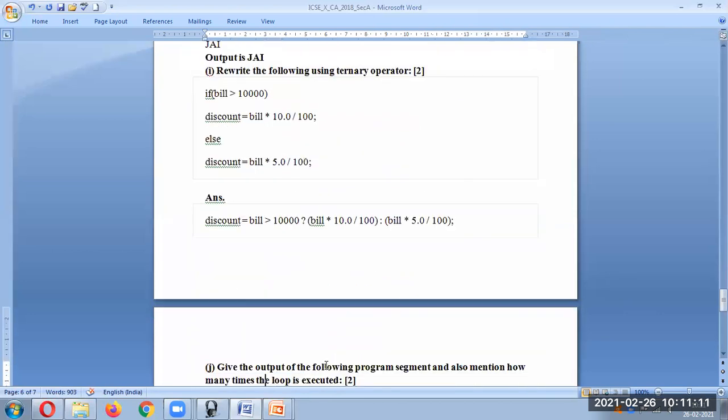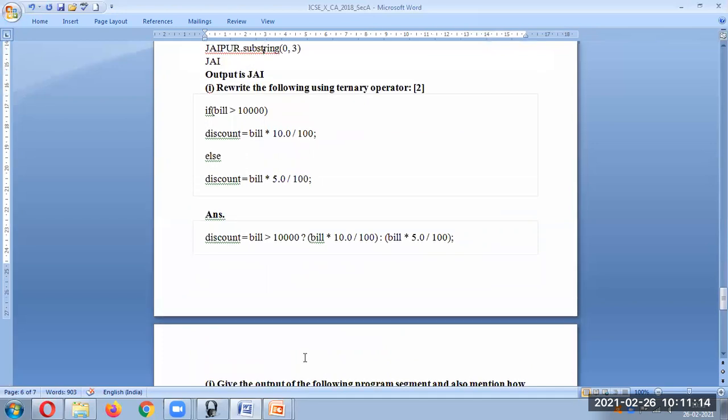Now question number I. Rewrite the following using the ternary operator. This is very simple. This is your condition. This is what should happen if it is true, and this is what if it is false. When you write the ternary operator, this is where you want to store the value, discount. So we'll write discount over here equal to. Before the question mark, you are supposed to write the condition. So this is going to be the condition: bill is greater than 10,000. And if it is true, then you write after the question mark. This is your true value. This is the first one. And then after the colon, you write the false value. So this is your false.